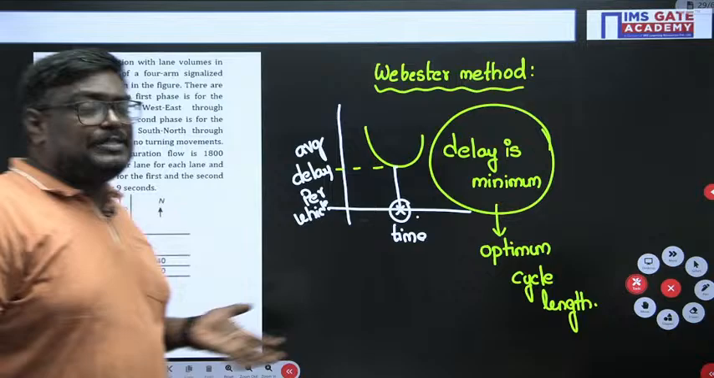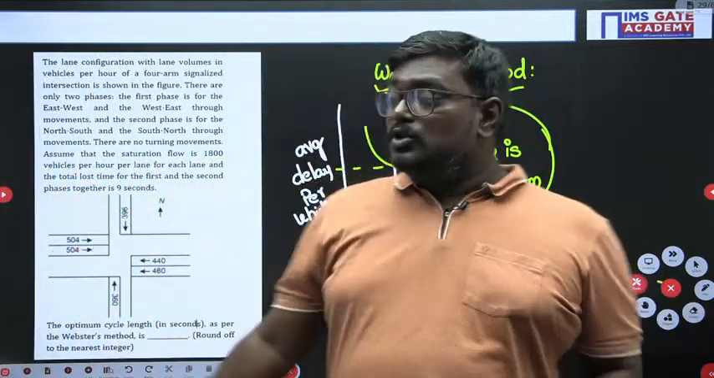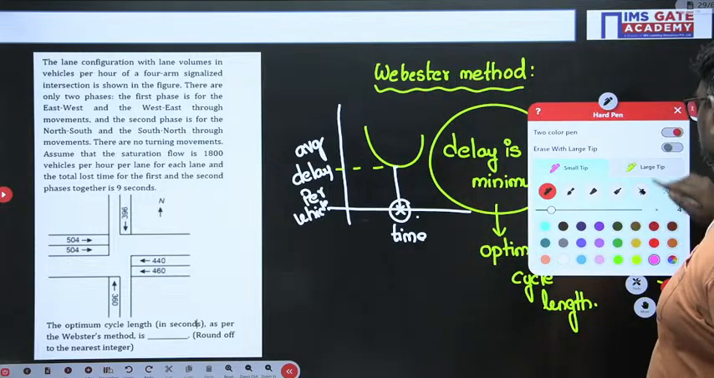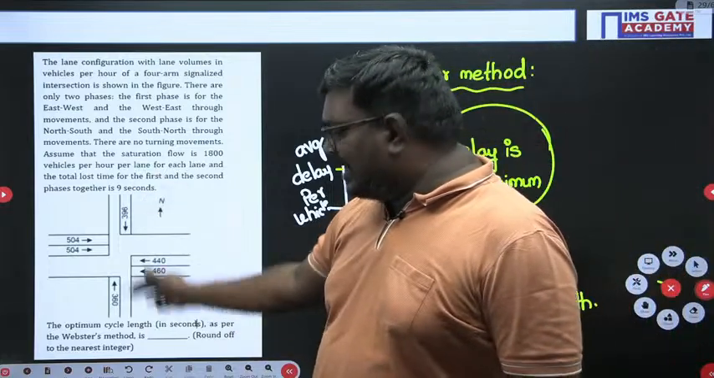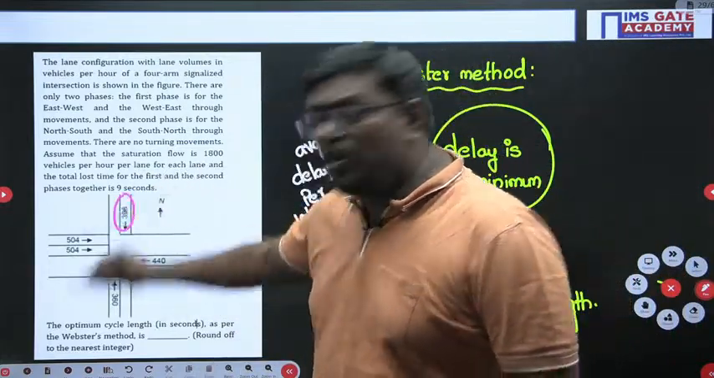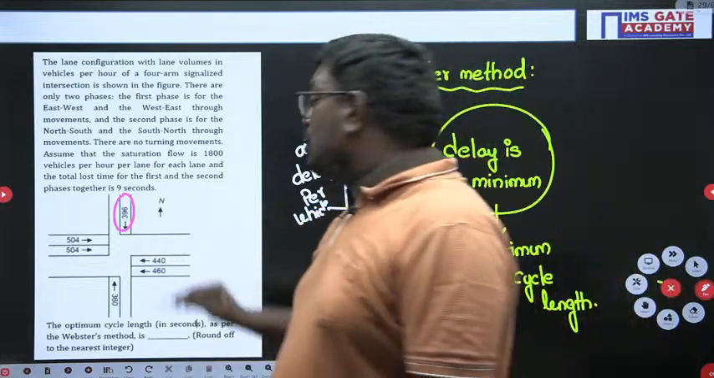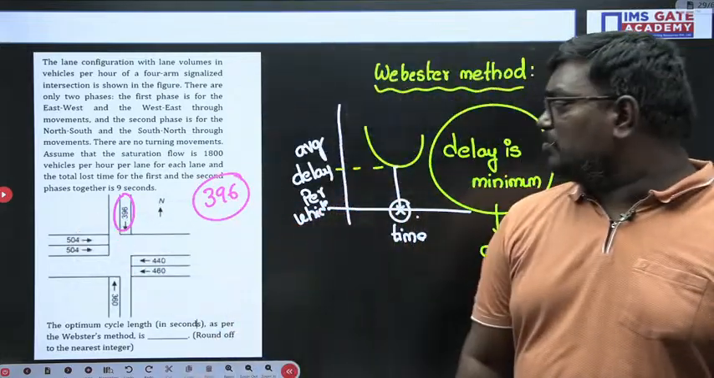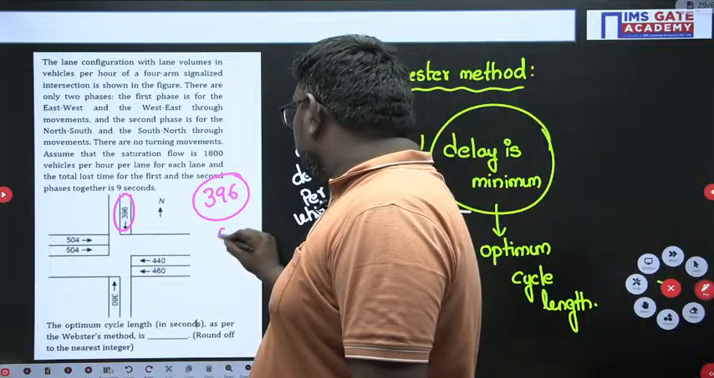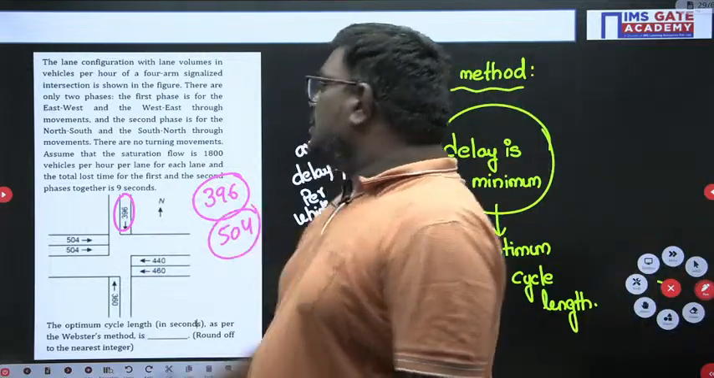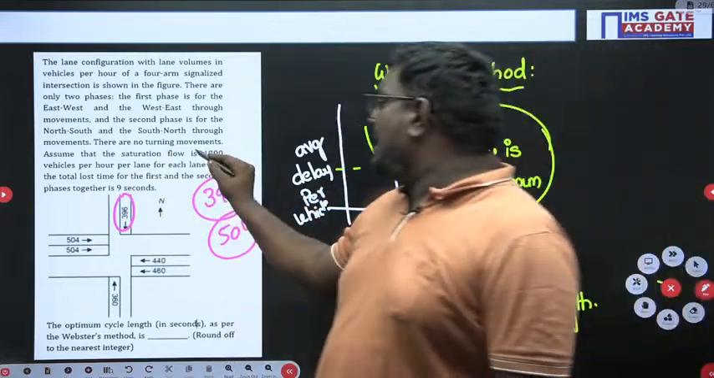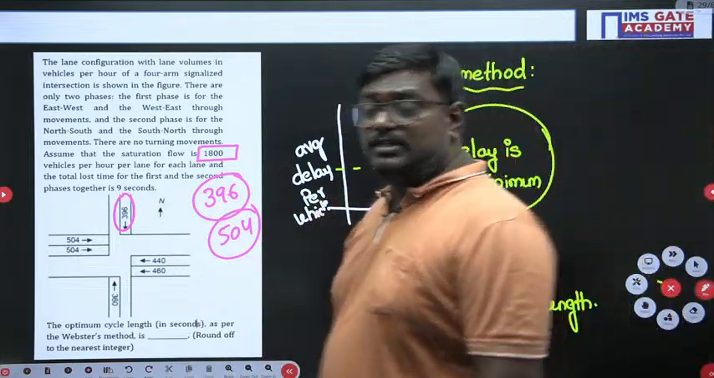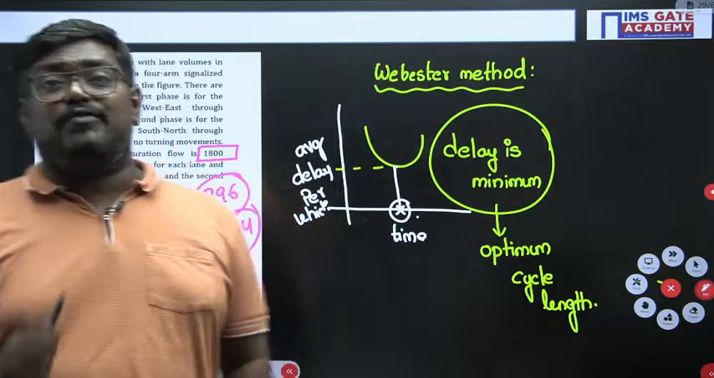Now, let us understand the problem. In this problem, they have given you some values. If I take the north-south direction, what is the maximum value we have? You always have to take the normal flow maximum. This is 396. If I consider the other direction, what is the maximum flow? It is nothing but 504. But they have given, assume the saturation flow as 1800. You have to assume the saturation flow as 1800.